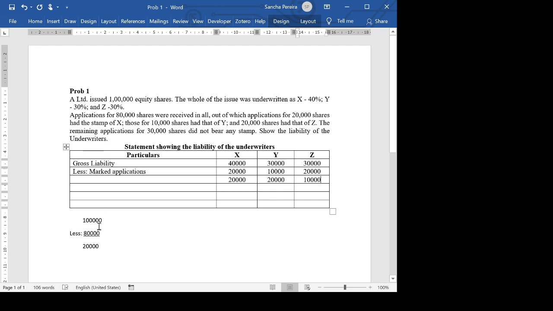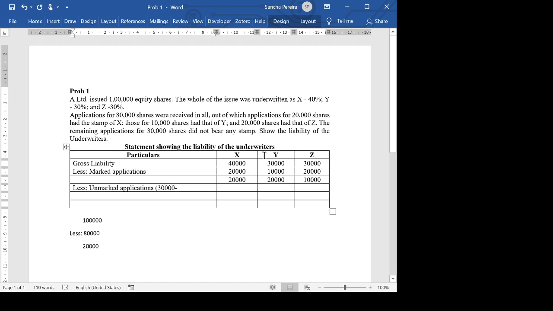Now out of 80, we are minusing the total applications. Out of 80, how much have we minus? 20 plus 10 plus 20. That is 50. That means 30 are still yet to be minus, and those 30 did not bear any stamp. So we call them less unmarked applications. Now the question is, how do we divide this 30? These 30 which did not bear any mark towards any underwriter, how do we divide this 30?